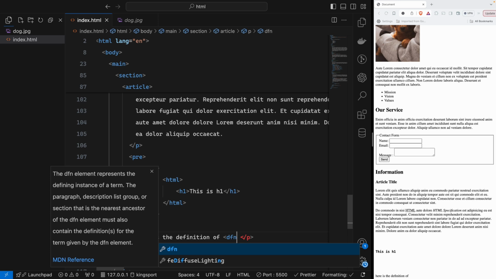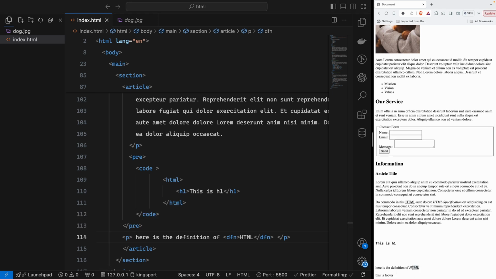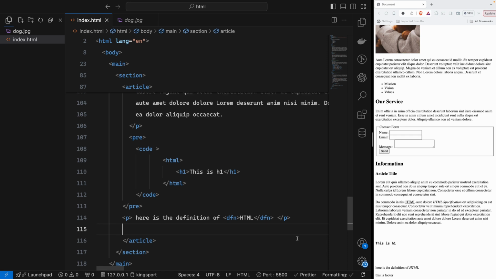Let's say HTML. So in here, as you see, here is the definition of HTML. It is italics as well, that's the format style. So yeah, this is also useful to know.